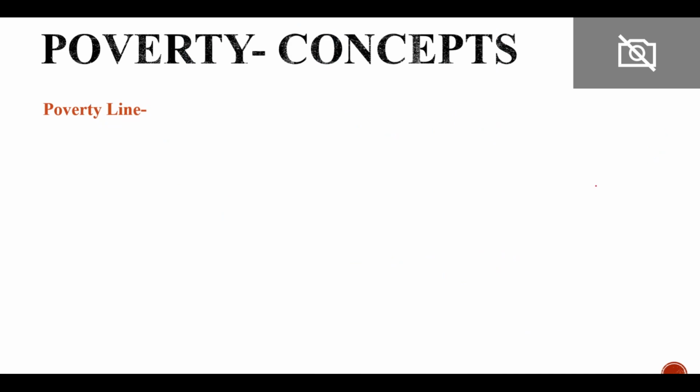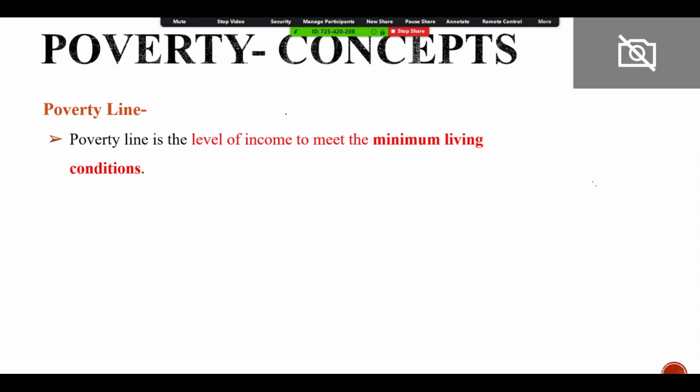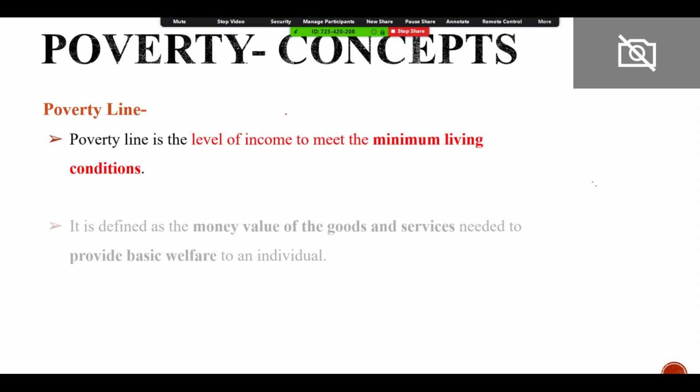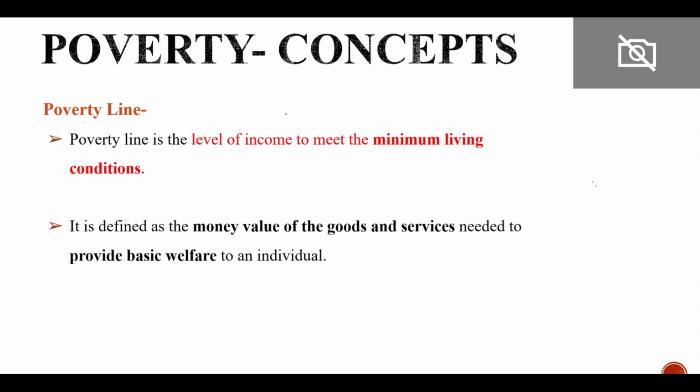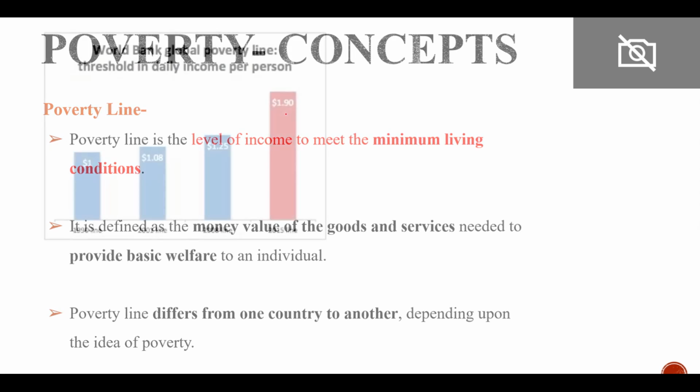Let us see the poverty line. So poverty line is the level of income to meet the minimum level of conditions. It is defined as the money value of goods and services needed to provide basic welfare to an individual, and it differs from one country to another.